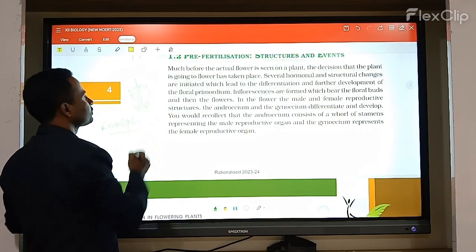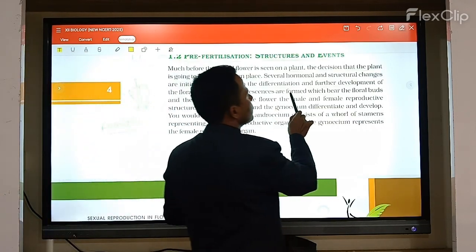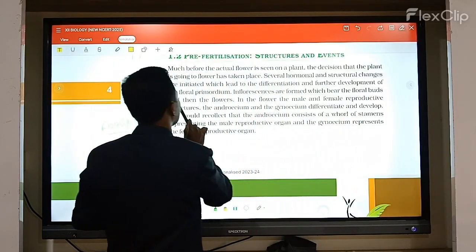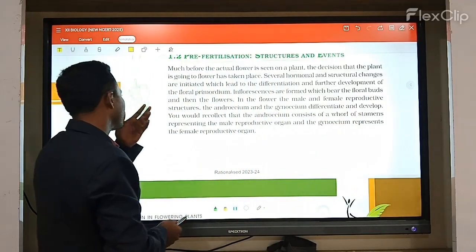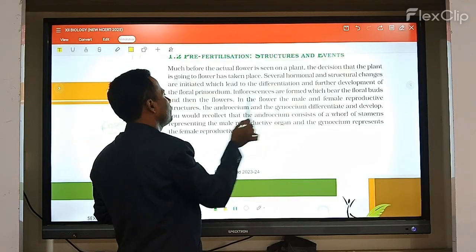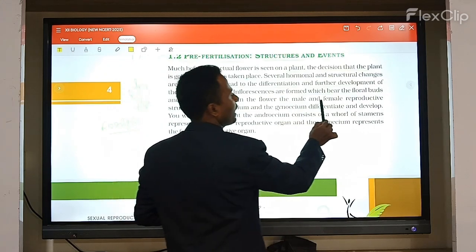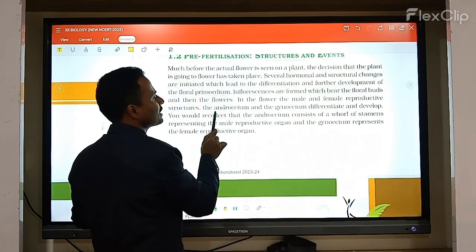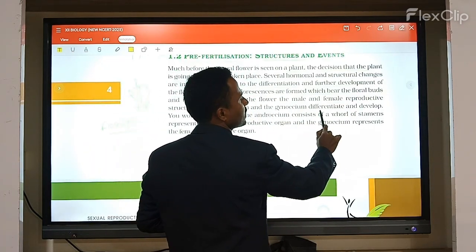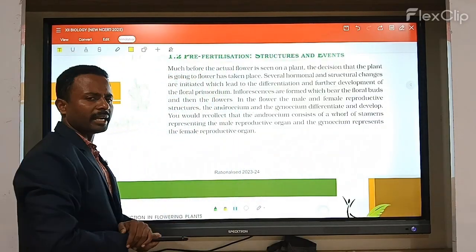Okay, next the inflorescence is formed with a pair of floral buds and their flowers. First, what is formed? Floral buds will be formed, and after that, the development of flowers. Next, in the flower, the male and female reproductive structures, the androecium and gynoecium, are differentiated and then developed.